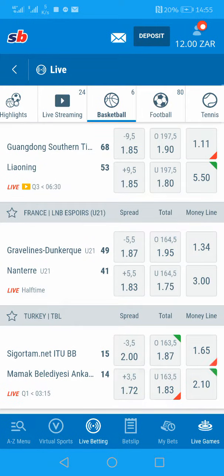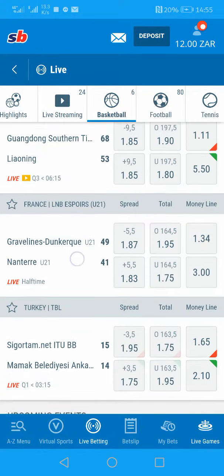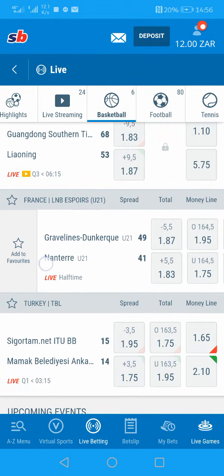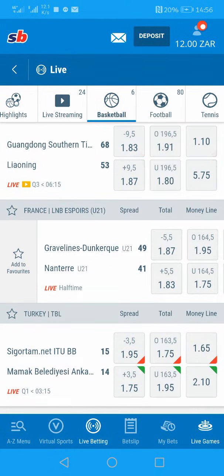You can already see here, if you combine the score of this match, this one, France, this team, Lions versus Nanterre. Lions, it's 49. And Nanterre, it's 41. And it's still halftime. There's still 20 minutes to play. And already that is almost over 100, because when I add these two, 41 plus that, it's 90. So definitely here there will be an over 120. If there was that option here, you could have bet over 120.